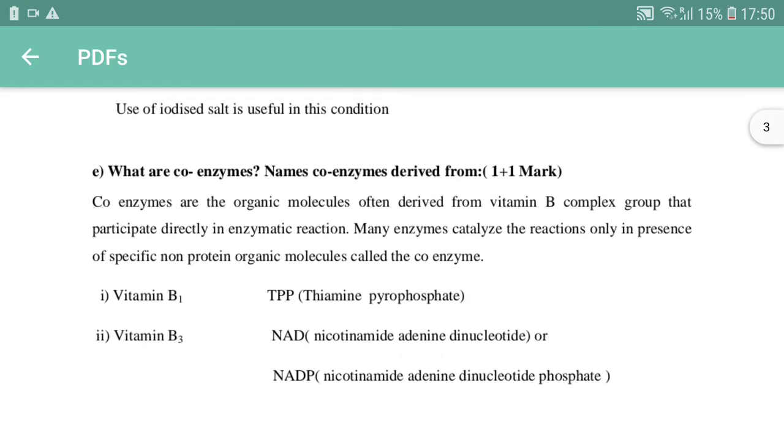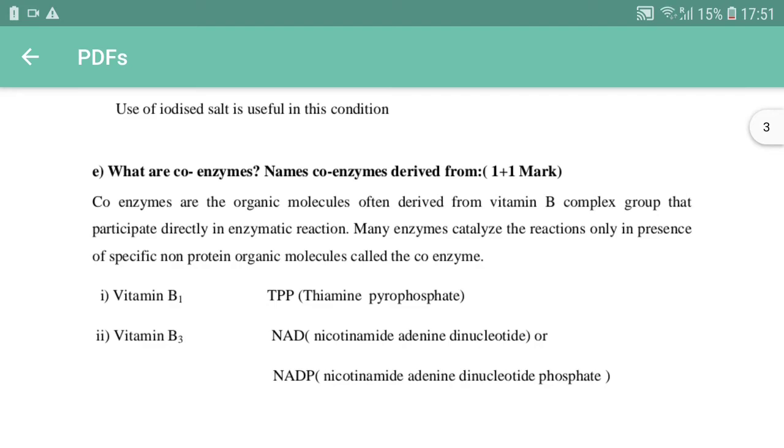Coming to the next question. The coenzymes. What are coenzymes? In an enzyme, the whole enzyme we call the holoenzyme. In the holoenzyme, the non-proteinaceous part we call the coenzyme. Usually the non-proteinaceous parts of enzymes are coenzymes, which are mostly made up of vitamins.